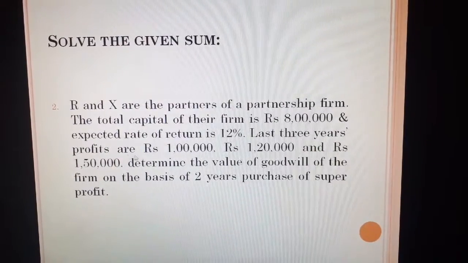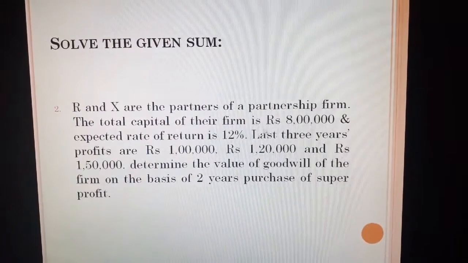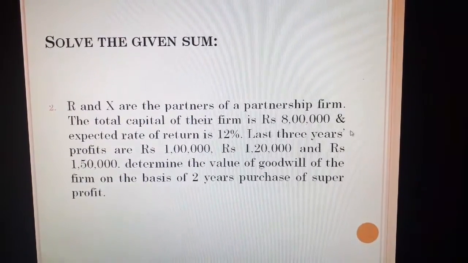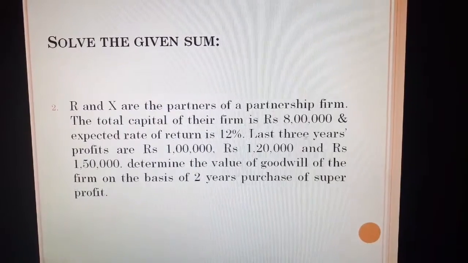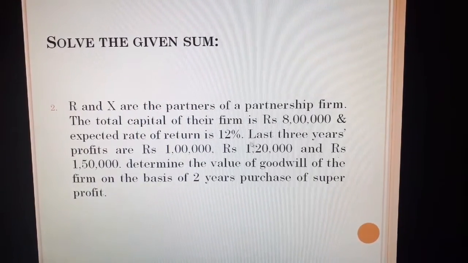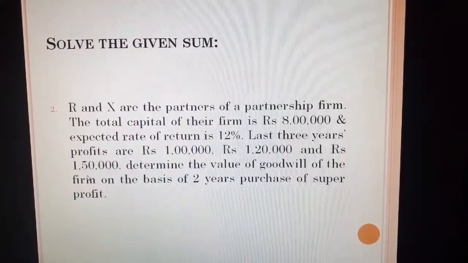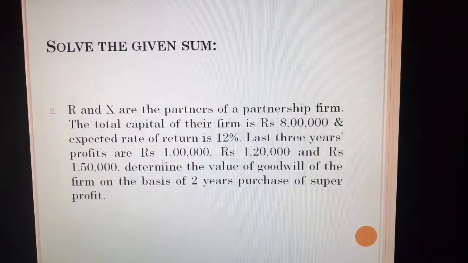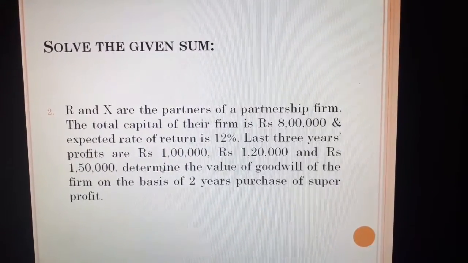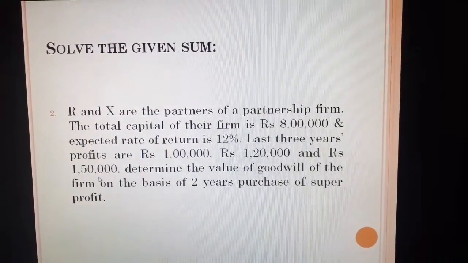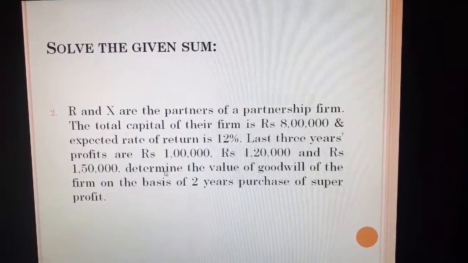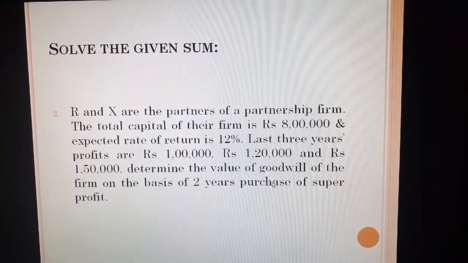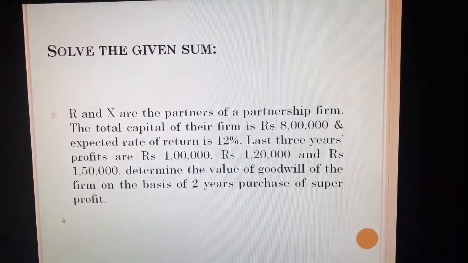Last 3 years profits are, now instead of going with the different years, say for example 14-15 or 15-16, here it is directly provided 3 years profit: rupees 1 lakh, 1,20,000 and 1,50,000. So if you observe the trend of the profit, it shows increasing trend. That means in the given sum we have to calculate average profit with the help of weighted average profit method. Determine the value of goodwill of the firm on the basis of 2 years purchase of super profit. Let's understand the solution.